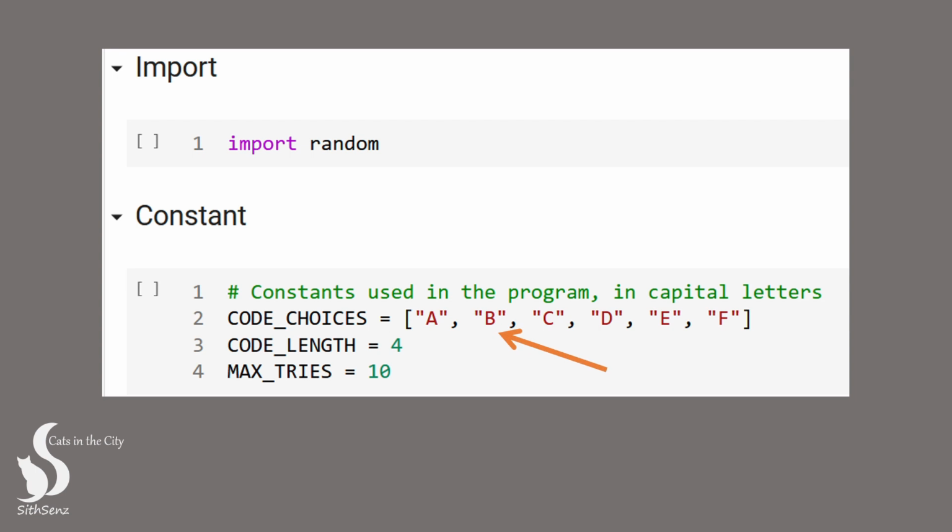Code choices are the alphabets allowed in our Mastermind game. There are only 6 alphabets and other alphabets are not allowed. We have set the length of the secret code to be 4, and the maximum number of guesses allowed for the code breaker is 10. These criteria are represented in our program by the variables code length and max tries, respectively. By defining these variables, we can easily adjust the length of the code and the number of tries allowed, without having to modify the code elsewhere in the program.